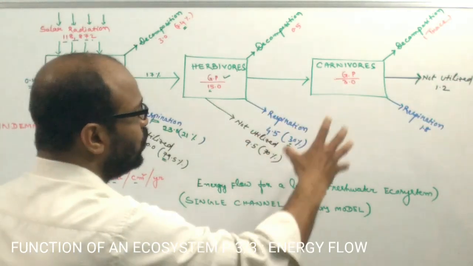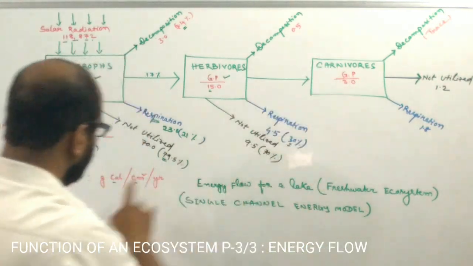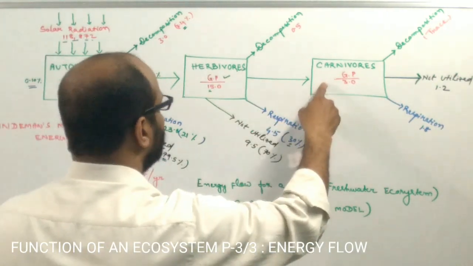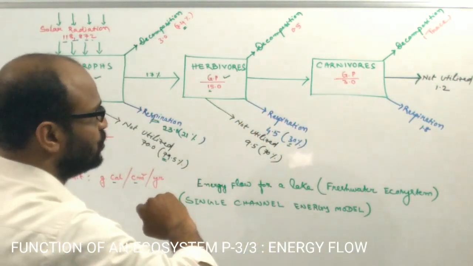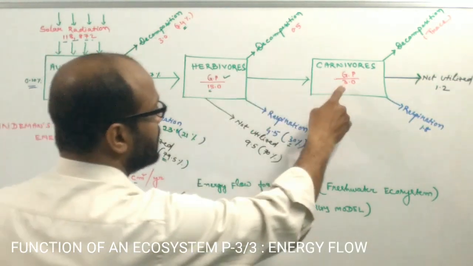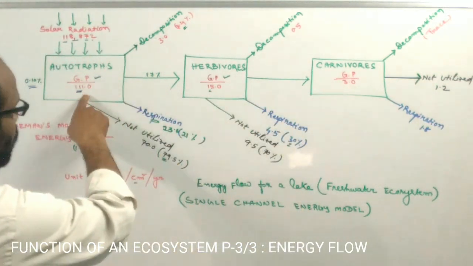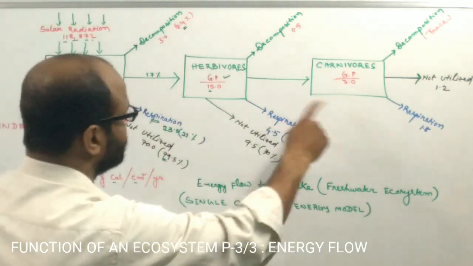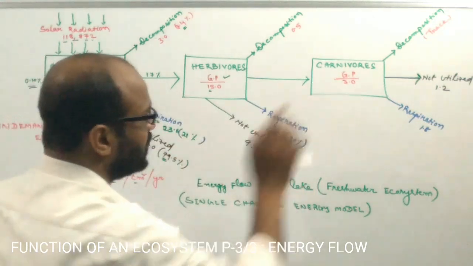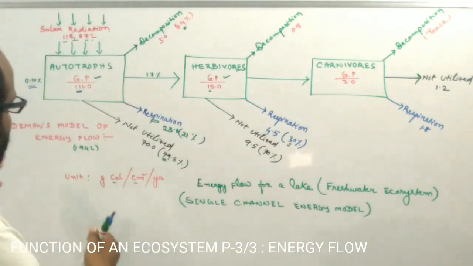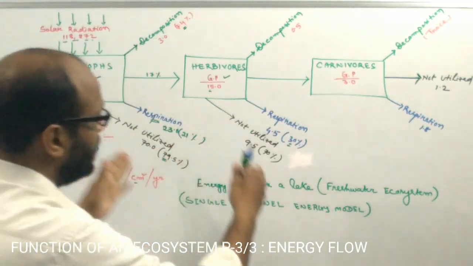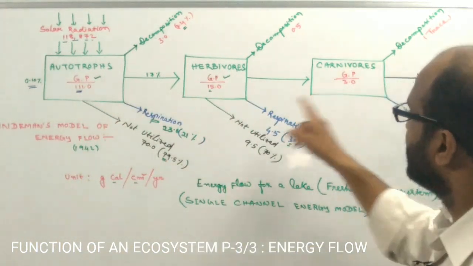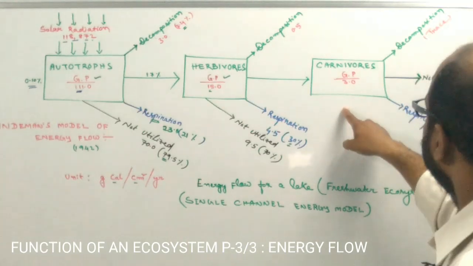So the carnivores only store 3 gram calorie per cm square per year of energy when the carnivore feeds on the herbivores. So here there is the 15, but here there is the 3 and there is the 111. So a gradual reduction, or decrease, of energy takes place when it transfers from one trophic level to another trophic level. So in the case of carnivores, or the second consumer, we find that